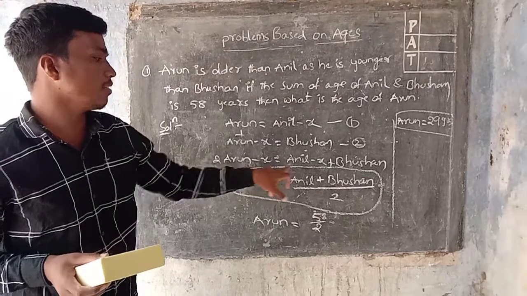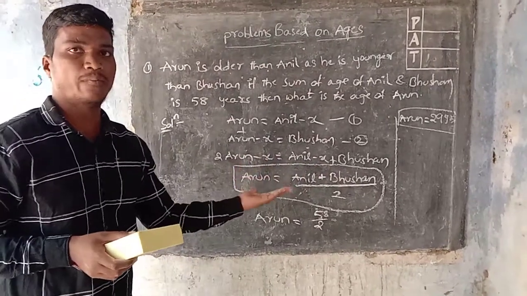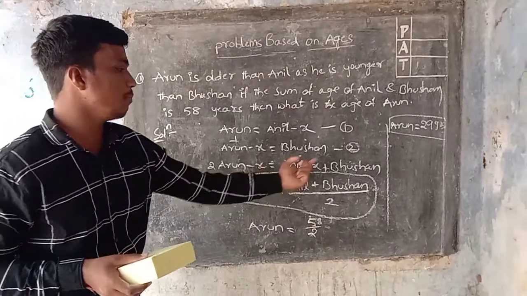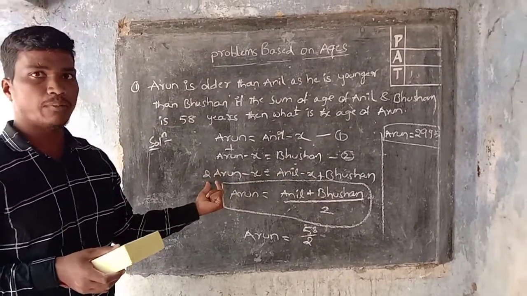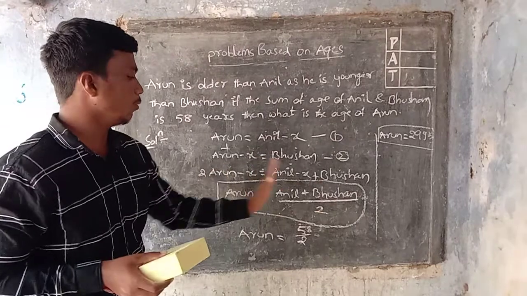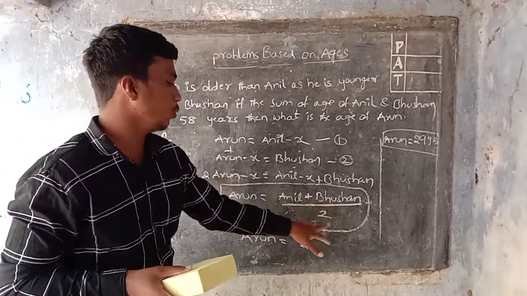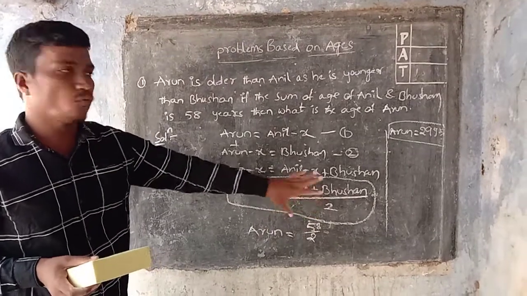Here minus x and here it will become positive, so it will be 2 Arun. These two are cancelled, and 2 Arun is equal to Anil plus Bhushan. The 2 is a multiplier, so it will come to this side and be divided. So Arun is equal to Anil plus Bhushan by 2. This is the formula to find this problem.